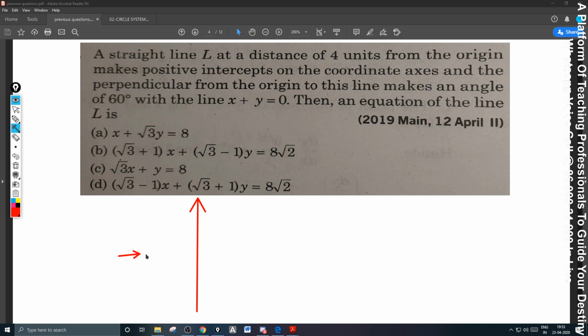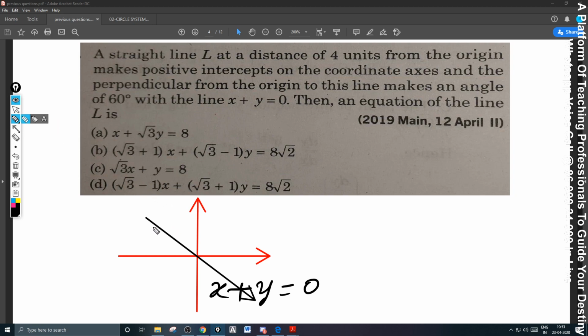This is the y-axis, and this is the x-axis, and the line given is x plus y equal to 0. Obviously it is one of the angular bisectors of the coordinate axes. Now there is another line to be found out, and I'm changing its color for better understanding.